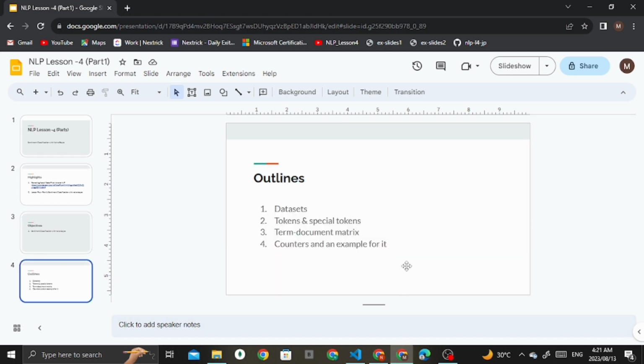First we're going to cover what datasets we're going to use in this lecture. After that, tokens and special tokens, which are really important because they may cause some confusion while coding in NLP. Then we have the term document matrix, which we discussed in previous classes, but we didn't know when we use it, so we're going to see it. After that, counters and an example. We're going to see what counters are and implement them in code, so there will be no doubt related to it. So let's get started with today's video to learn all of these things.